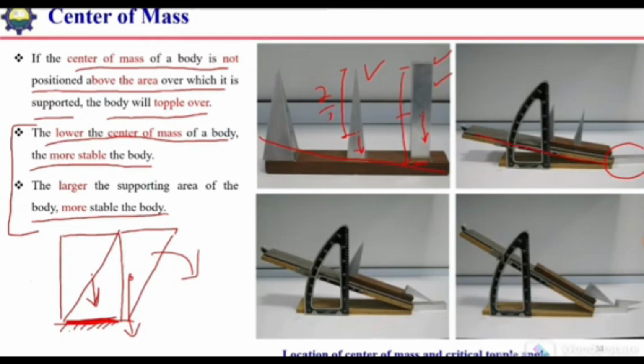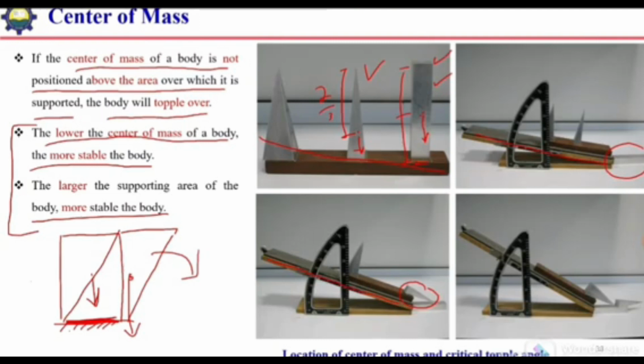The critical angle, or the topple angle, will be almost 15 degrees. And if we further increase the topple angle, the inclination of its base, then this second shape will topple. With the further increase in the inclination angle, the line of action of weight will go away from the supported area and this structure will fall down.